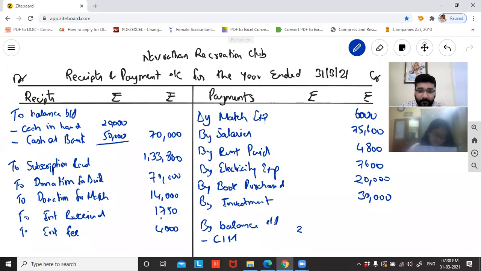25,600. Now I need to find out whether the remaining bank balance is debit balance or credit balance. Please do the total, guys. If debit side is more than credit side, then you get a debit balance of bank. But if your credit side is more, payment side is more, and receipt side is less, you might get a credit balance of bank. So please check and tell me what are you getting. Which side total is more?